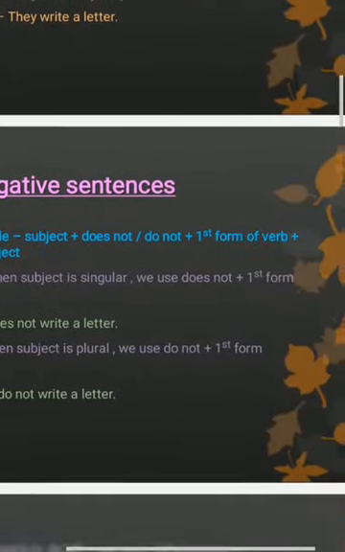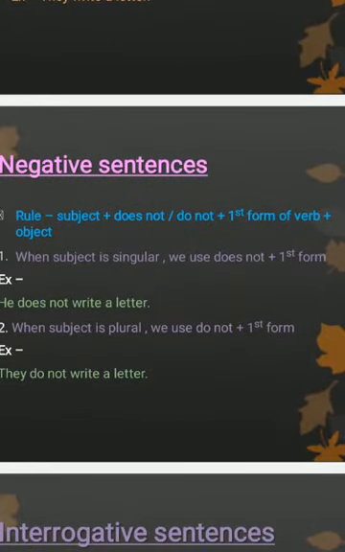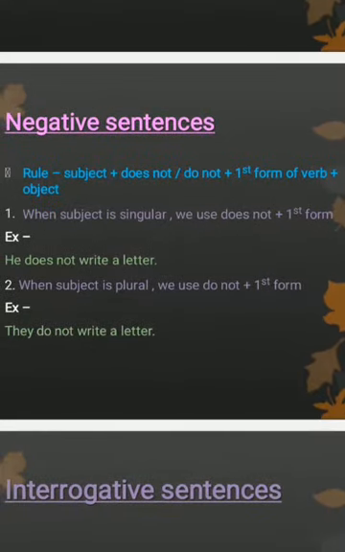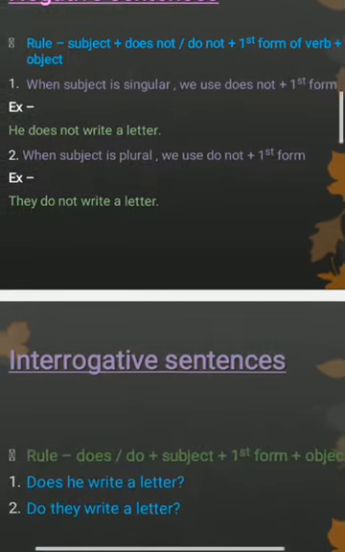In the negative sentences of simple present tense, the rule is subject plus does not or do not plus first form of verb plus object. When the subject is singular, we use does not plus first form. For example, he does not write a letter. And when the subject is plural, we use do not plus first form. For example, they do not write a letter.